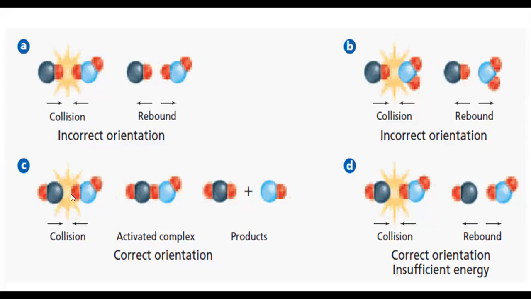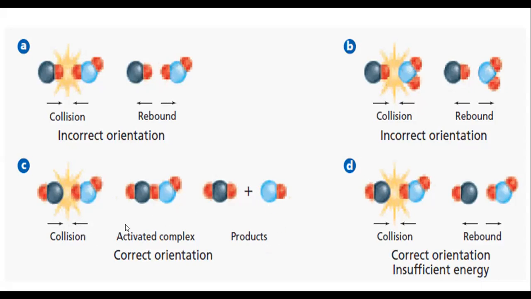So one of the red atoms is replaced from this light blue to this dark blue, that means the reactants are converted into the product. So if this is happening, now they have the correct orientation. That means, although they are colliding, and of course A and B are colliding, A and B are not going to be converted into the products. And here the C is converted into the product.